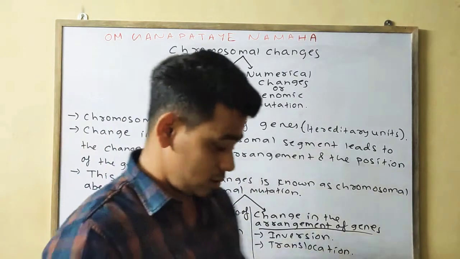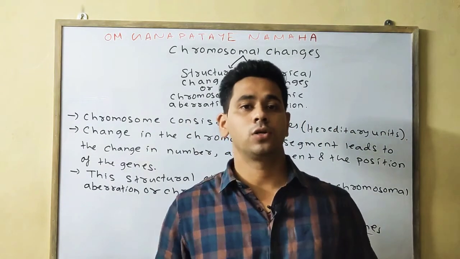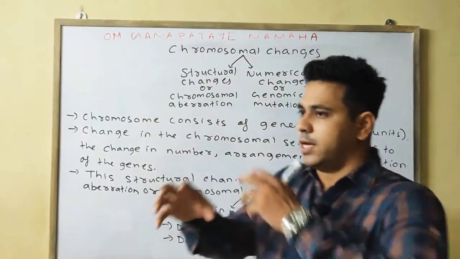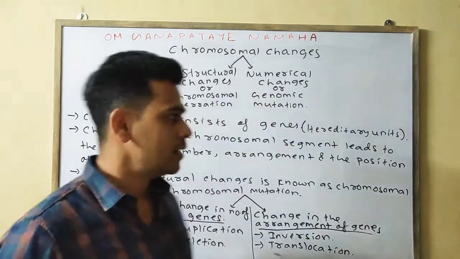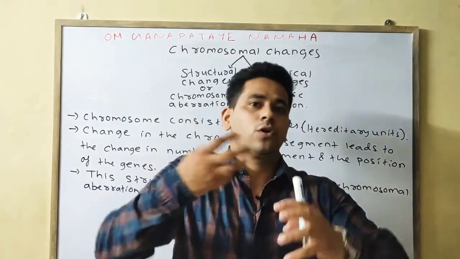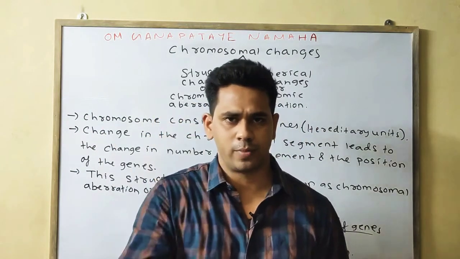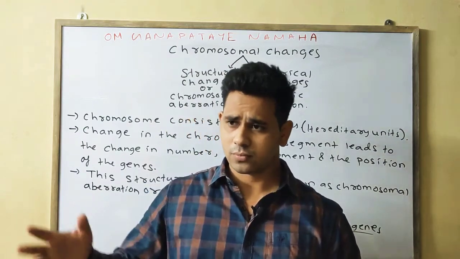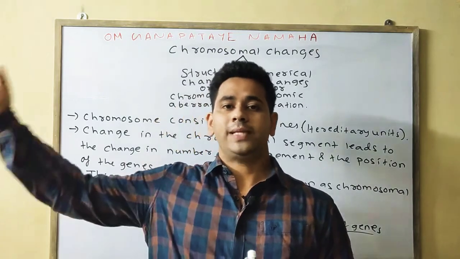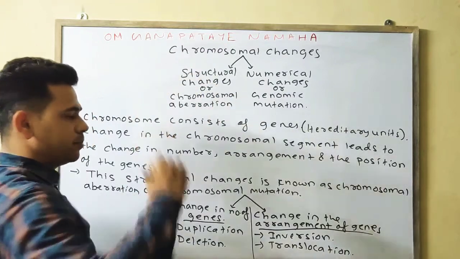Okay, so the chromosomal change means simply if some change occurs in the chromosomal part, it is of two types. One is your structural change. If the chromosomal segment is being changed, then it is known as your structural change or chromosomal aberration. If the number of chromosomes changes, meaning if one chromosome is added, or we can say one chromosome is deleted, meaning a complete chromosome, or some set of chromosomes are added, then in that case it is known as a numerical change or genomic mutation.